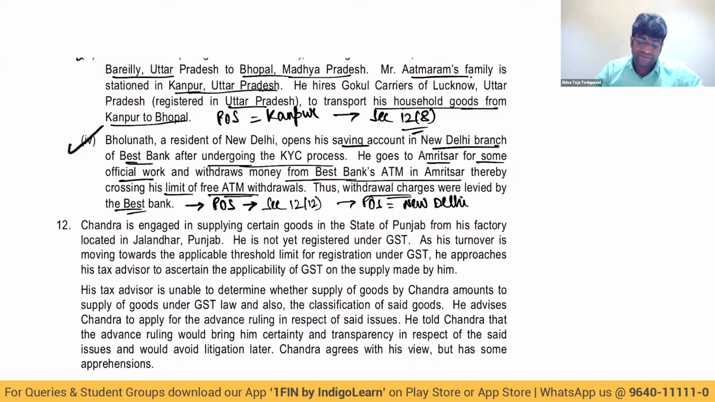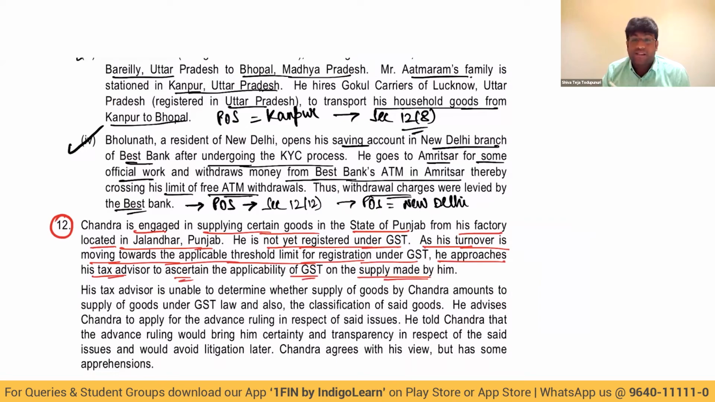Next, question number 12. Let's look at that also. Chandra is engaged in supplying certain goods in the state of Punjab from his factory located in Jalandhar, Punjab. He is not yet registered under GST. As his turnover is moving towards the applicable threshold limit for registration under GST, he approaches his tax advisor to ascertain the applicability of GST on the supply made by him. His tax advisor is unable to determine whether the supply of goods by Chandra amounts to supply under GST law and also the classification of the goods.